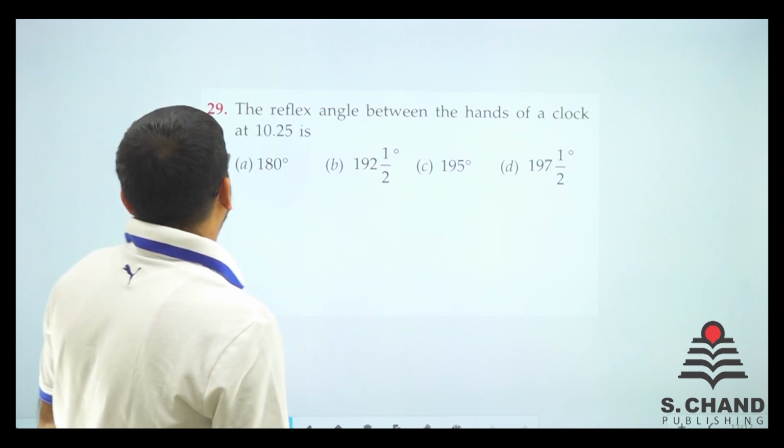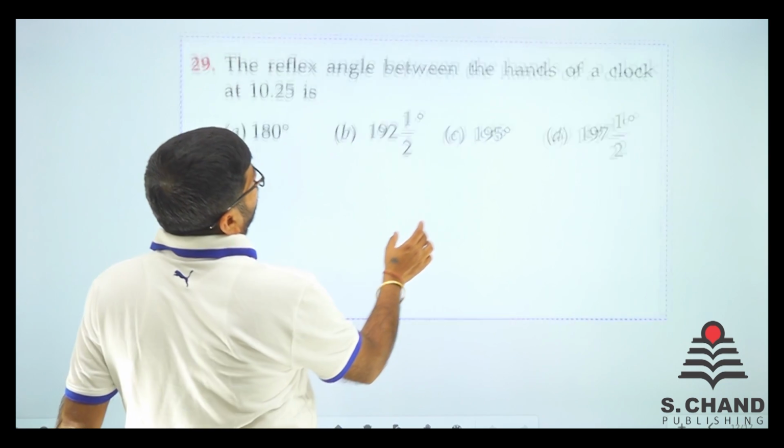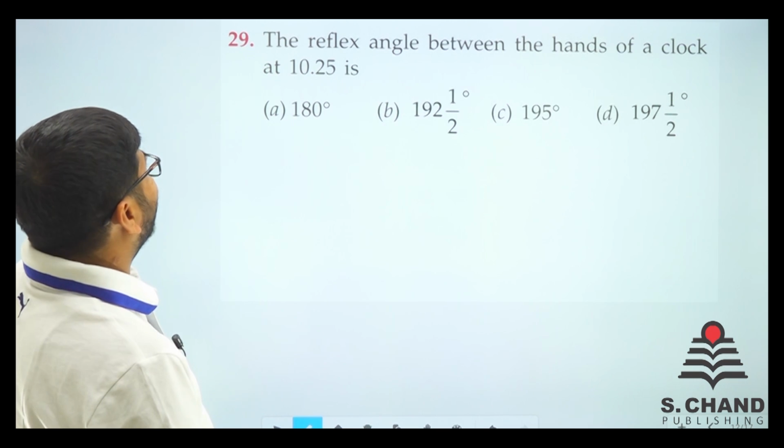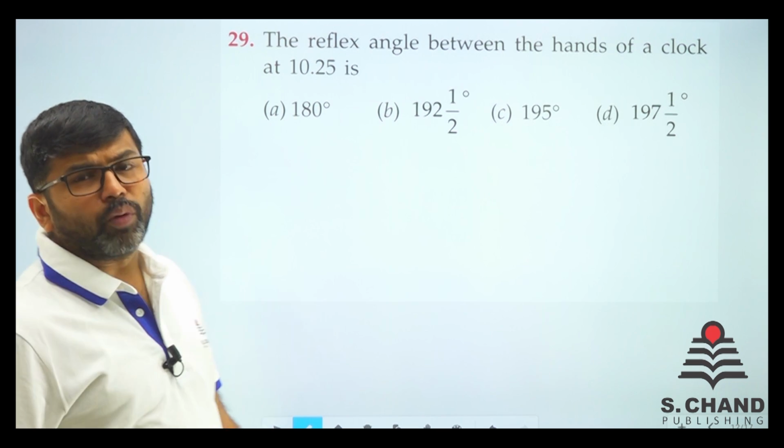Okay, so let's move on to the next question. Here we go. Question number 29. Let's see what it says. You want to know about the reflex angle. Reflex angle. What is reflex angle?